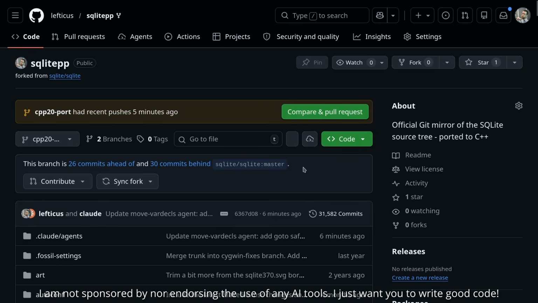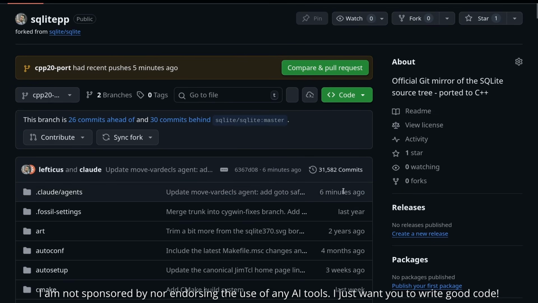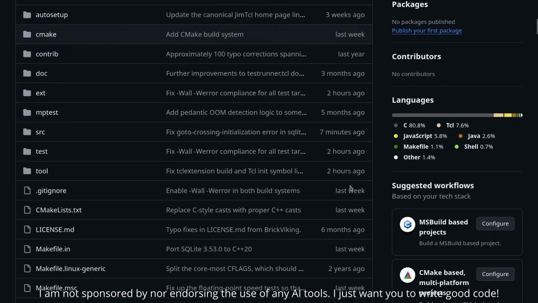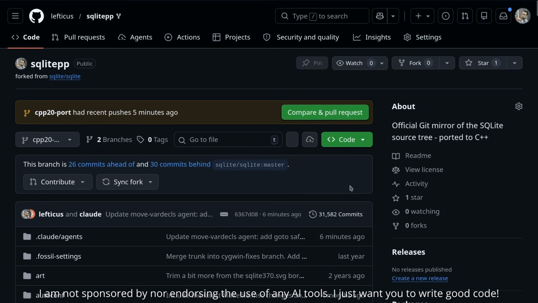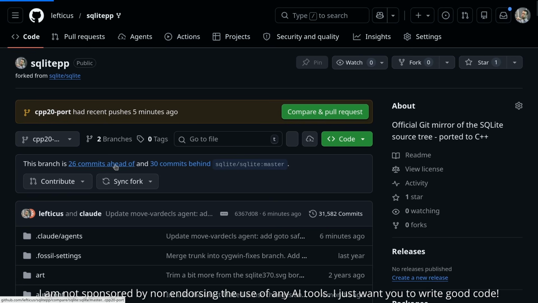Let's go ahead and look at our commit history. And we can see I got a commit 6 minutes ago. This is running every 5 minutes. It's not pushing every 5 minutes. Yes, it is running in a sandbox mode. Sometimes it tries to step outside of its sandbox, which is incredibly annoying. But at least it's sandboxed. Let's go ahead and look at these commits.